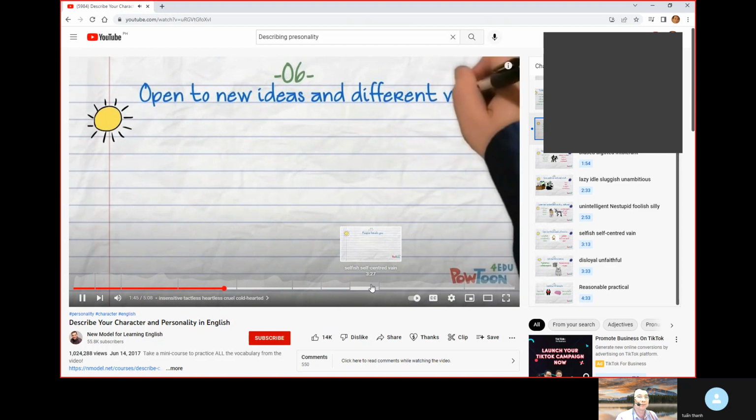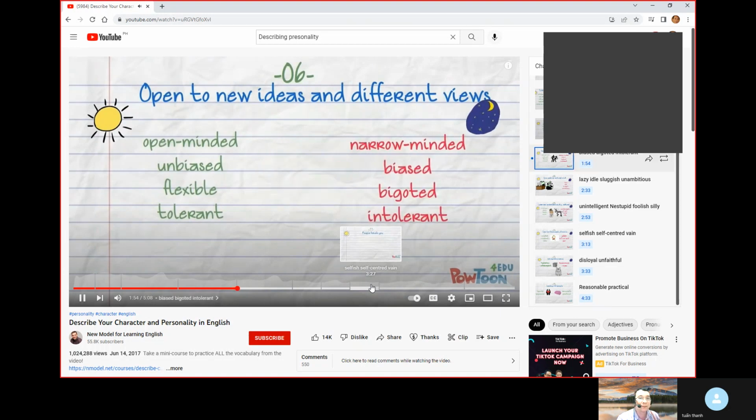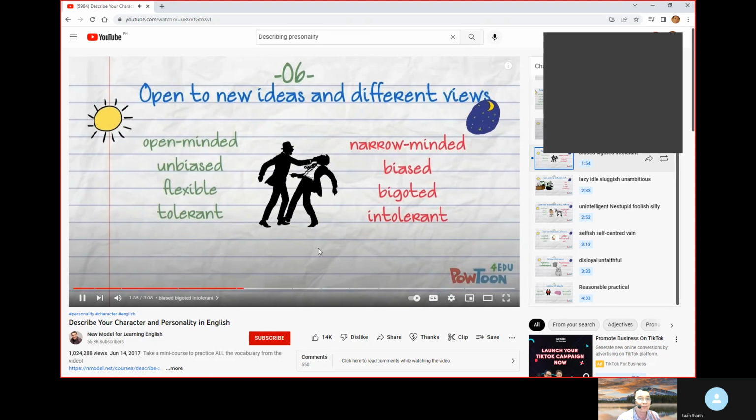If you are open to new ideas and different views, you're an open minded, unbiased, flexible, and tolerant person. And the opposites are narrow minded, biased, bigoted, intolerant. Okay, let's try to study this one. So what do you think would be the opposite if you have an open minded personality? What would be the opposite of open minded? You have narrow.